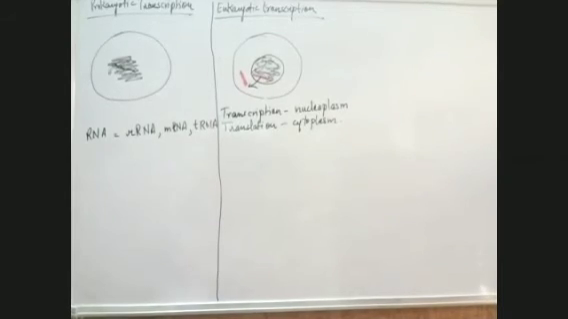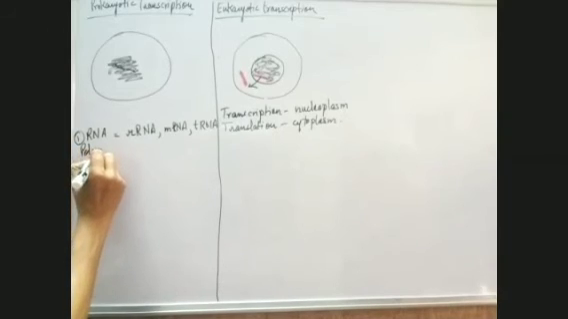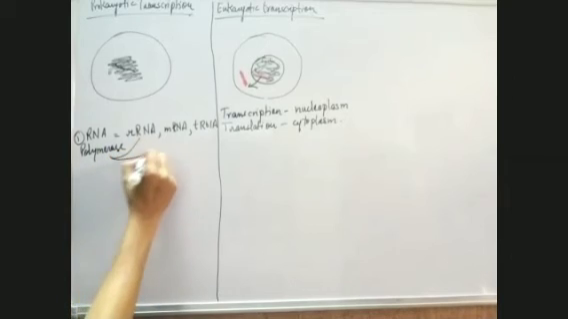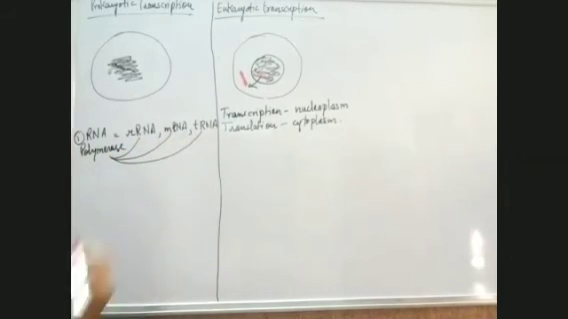In case of prokaryotic transcription, there is just one RNA polymerase, the enzyme, which synthesizes all three RNAs: ribosomal RNA, mRNA, and tRNA. All three RNAs are formed from one type of RNA polymerase. This happens in case of prokaryotic cell.